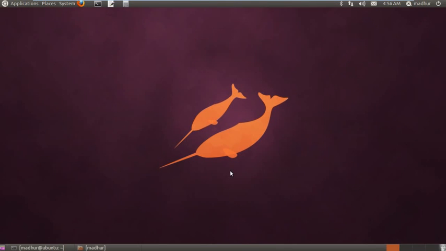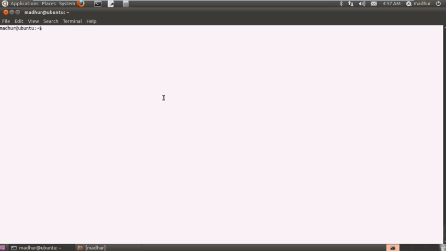This is the 13th tutorial in this series of tutorials on Unix shell scripting. Now in this tutorial we're going to check out the cut command. Cut, just like sort, is used for filtering text, and let me first create a text file and then I'll demonstrate to you what cut is used for.